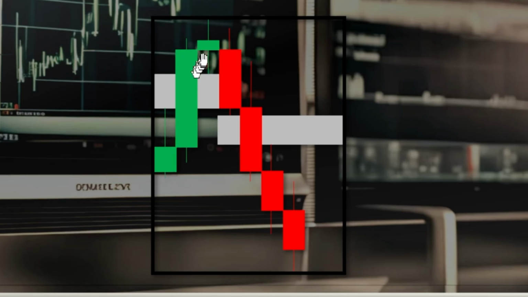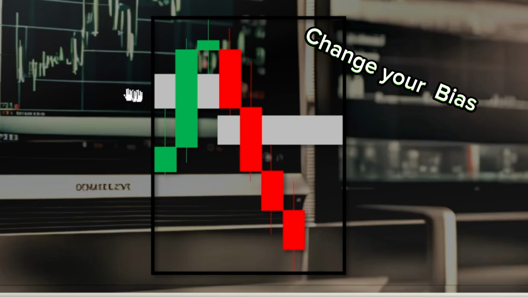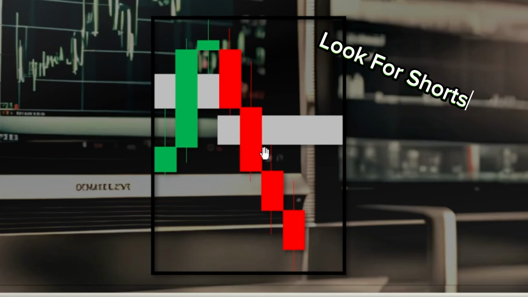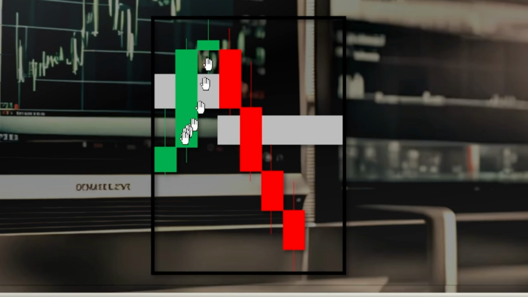So in this case, when we are bullish on this day and then you see this push down, creating another fair value gap, then you might want to consider changing your direction of the market. Remember, the trend is your friend. So whenever you see this, you might want to look for sells instead of the buys, because mostly it can be a manipulation here or a Judas swing, as ICT mentions in his theory.